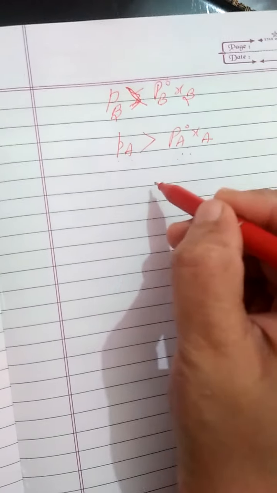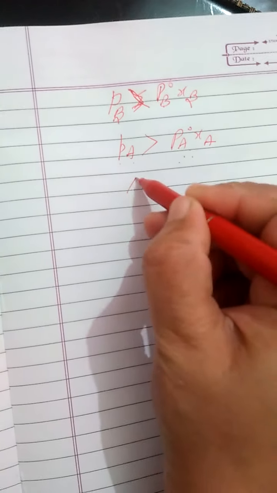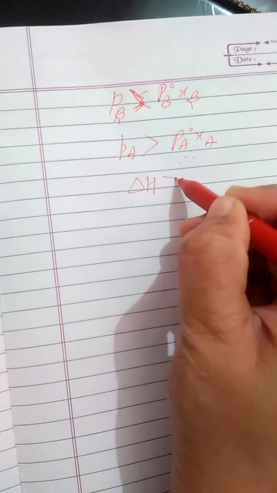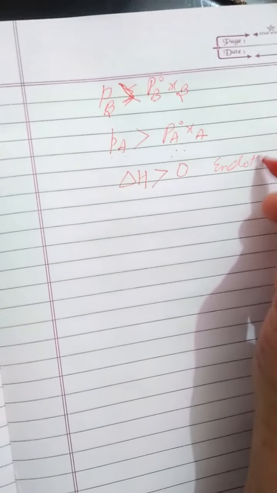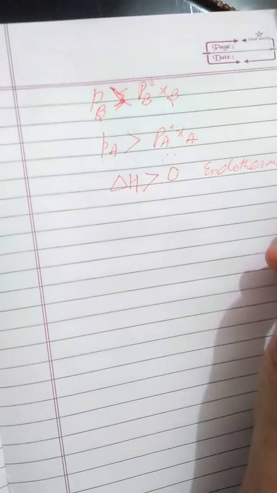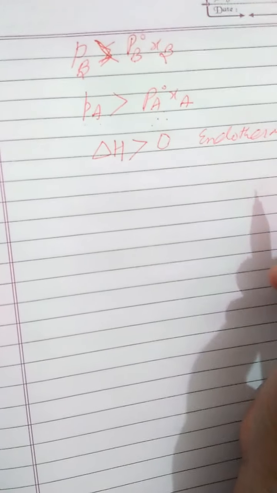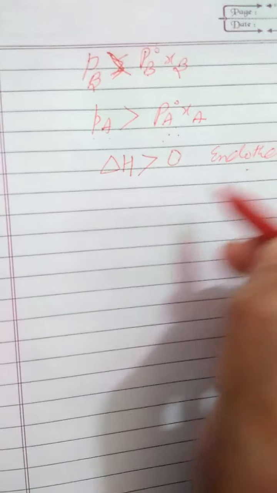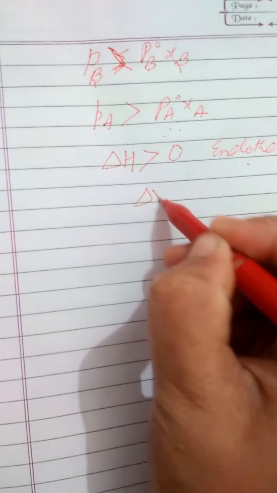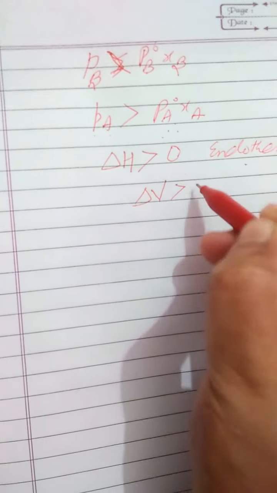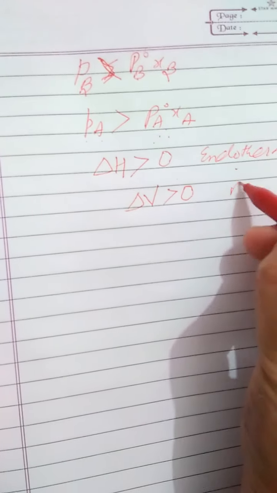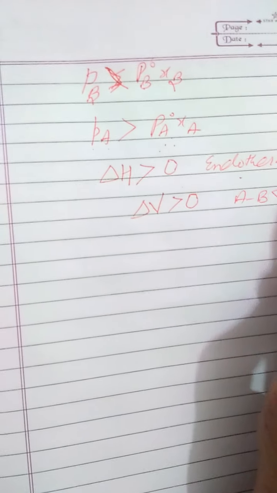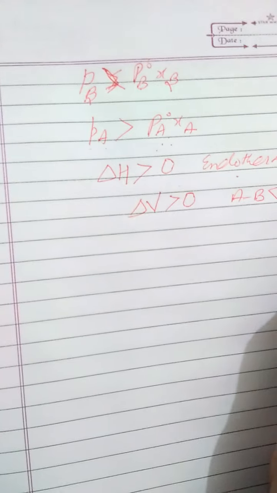So we know very well, to make a solution we have to provide energy. It means delta H will be greater than 0, meaning this process is endothermic in nature, because we have to provide the energy to break the hydrogen bonding present in ethyl alcohol molecules. And we know very well the volume on dissolution will also increase here, because AB interactions are lesser than AA and BB interactions.